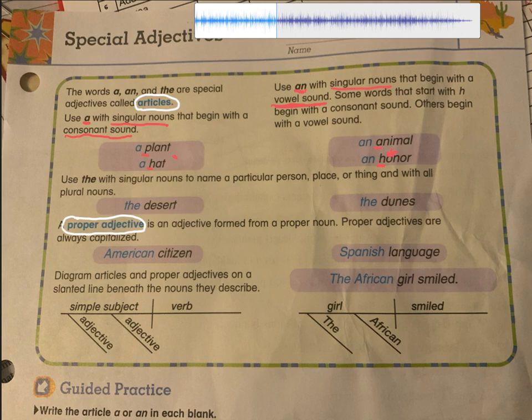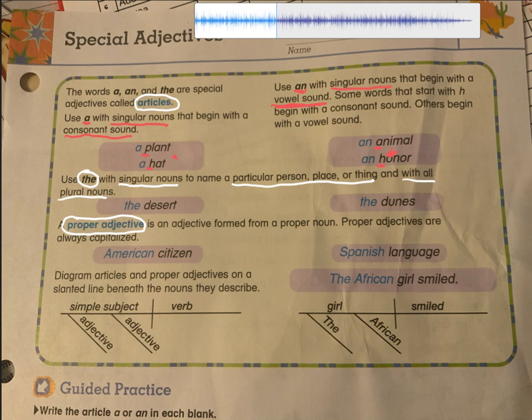The is our other article. It's again used with singular nouns, but it's for a particular person, place, or thing. And also the is used with all plural nouns. So the only article used with plural nouns is the. But it's also used for singular nouns, but it has to be a particular person, place, or thing, a specific.